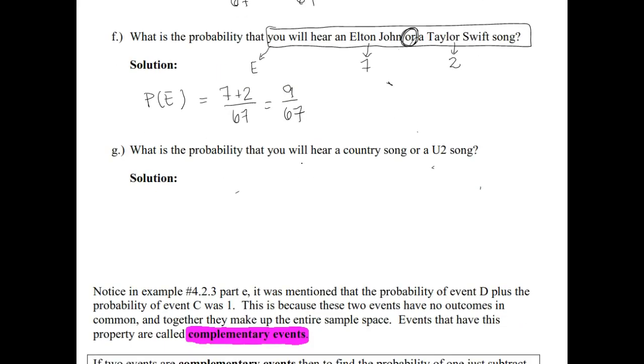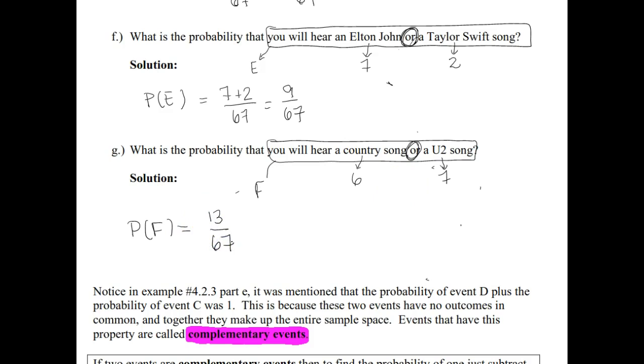All right, so again, lots of examples here, just trying to get used to the wording of ors and ands and how we're looking at the categories here. What is the probability that you will hear a country song or a U2 song? If we go back up to the paragraph, there were 6 country songs, and there were 7 songs by the band U2. So if we call this event F, there are a total of 13 out of 67 chances of hearing either a country or a U2 song.